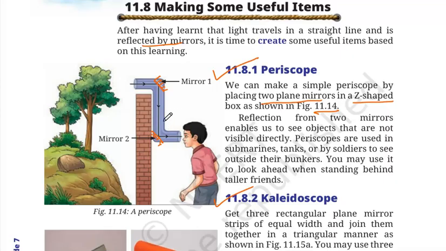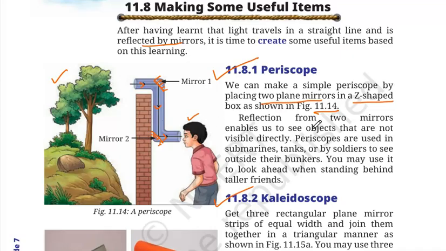Okay, so how does it happen? Suppose you want to look at these trees. The light from the trees enters into the periscope and falls on the mirror. And as we know that light gets reflected while falling on a plane mirror, so it reflects back in this direction, and it again falls on a plane mirror and again reflects back in this direction and reaches the observer's eye, and hence we can see the image of the tree from this point.